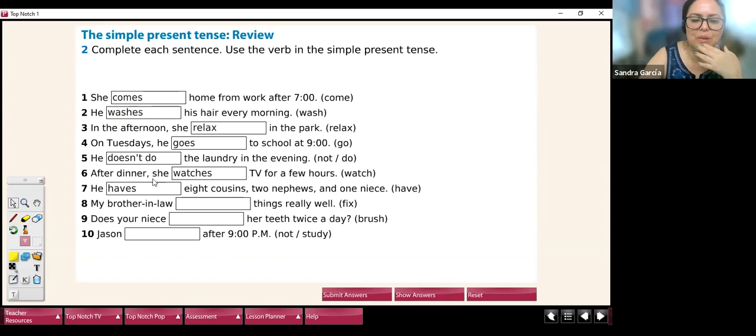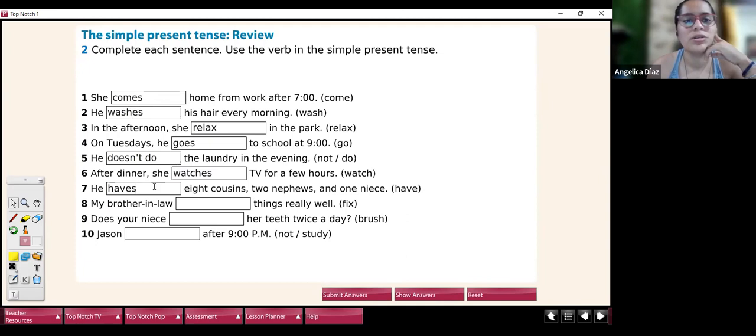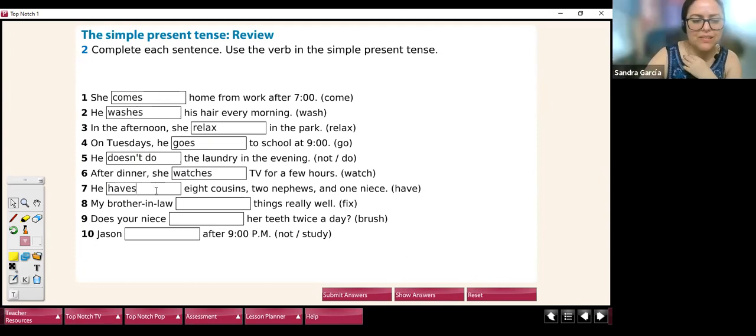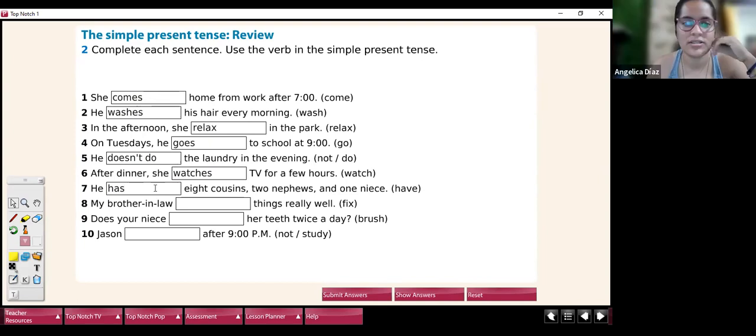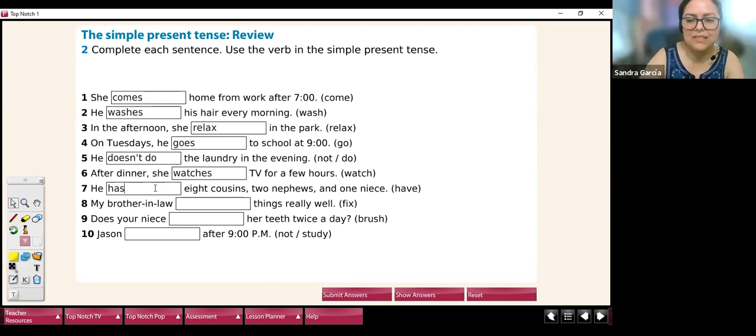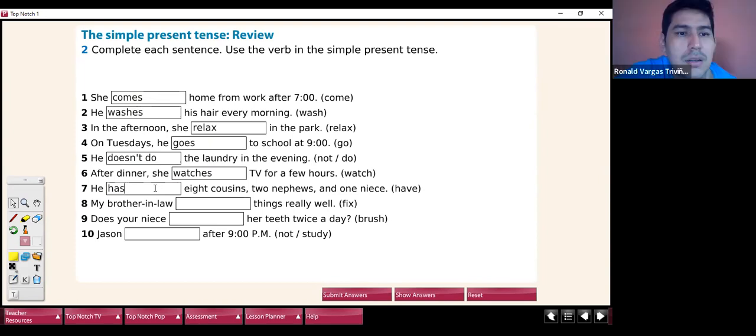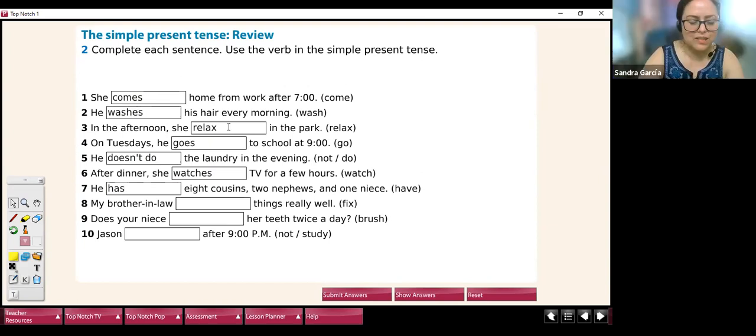So is everything correct or do you want to correct something? Incorrect. Okay, what is incorrect? He has. Oh, okay. Anything else? He has. Take a look. There is one mistake still. Sentence 3, she relaxes. Very good. She relaxes.